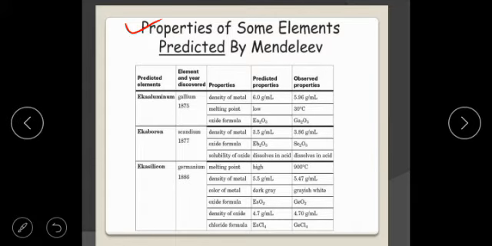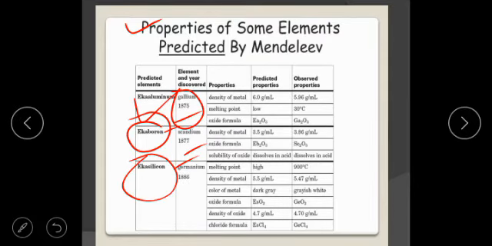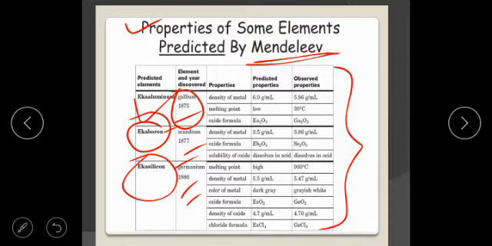Properties of some elements predicted by Mendeleev, in which Eka-aluminium is there. Eka-aluminium is a future element. Nowadays it is known as gallium, discovered in 1875. Eka-boron is known nowadays as scandium, 1877. Eka-silicon is nowadays known as germanium. So in Mendeleev's periodic table, the names of these elements, gallium, scandium, germanium, were Eka-aluminium, Eka-boron, Eka-silicon, which are in between aluminium and so on, okay. So these are their properties. Generally, just have a look and keep it in your mind, okay.